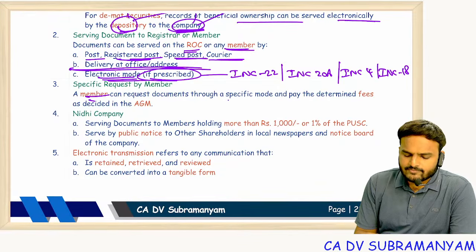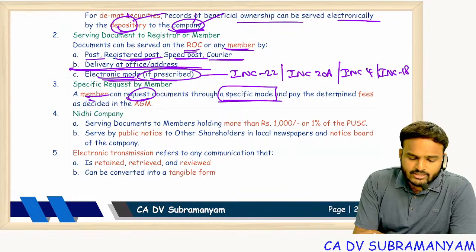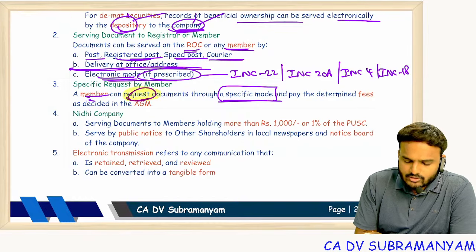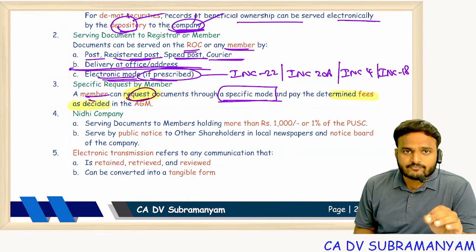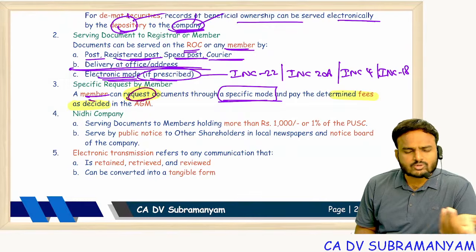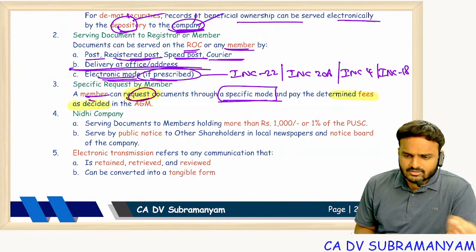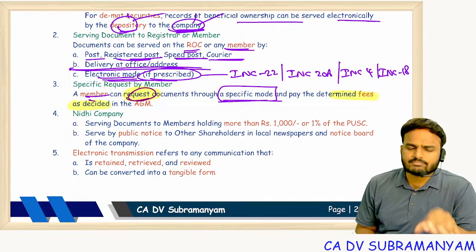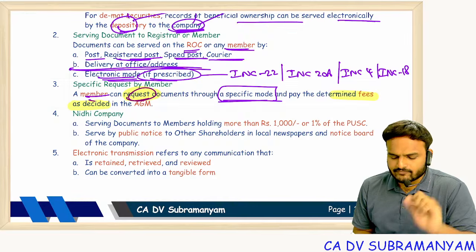A member can request for documents through a specific mode. Request alone is not enough. They need to pay sufficient fees to meet these postal charges and courier charges, which are nothing but postal and handling charges. Simply postal and handling charges, you have to pay sufficient fees.